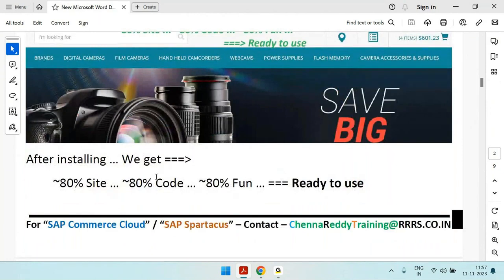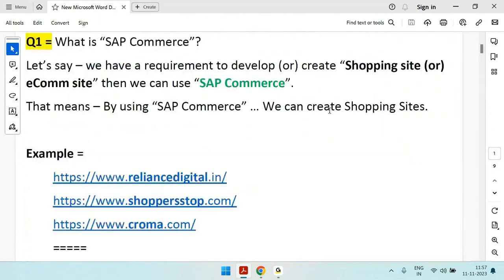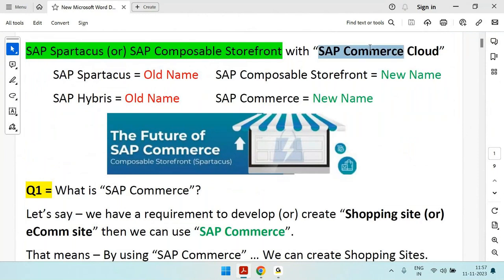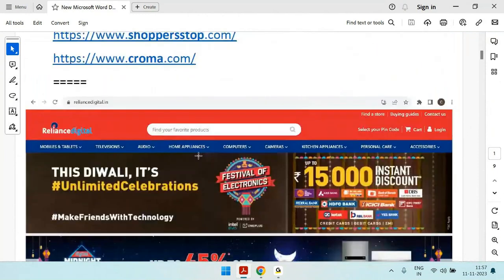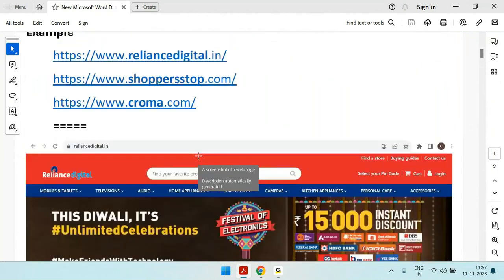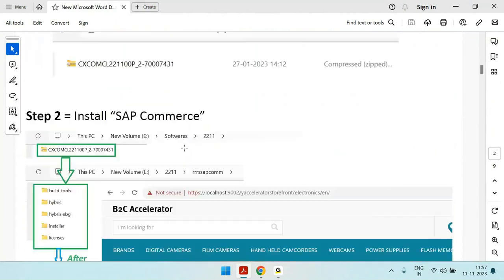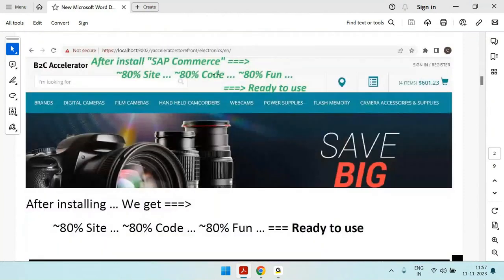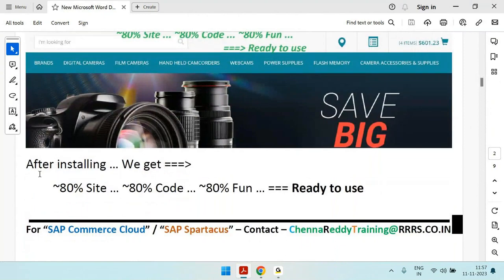Okay, all right. Now we understand what SAP Commerce is. That means by using SAP Commerce, we can create shopping sites. Now we understand why SAP Commerce: after installation, around 80% of the site, around 80% of the code, around 80% of the functionality, we can get by default. Okay, all right.